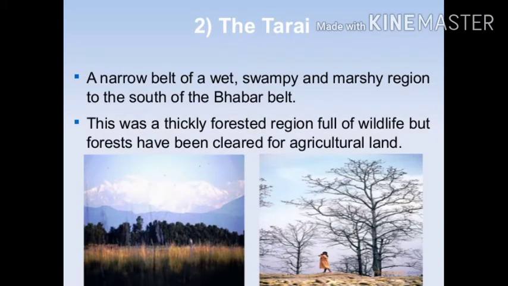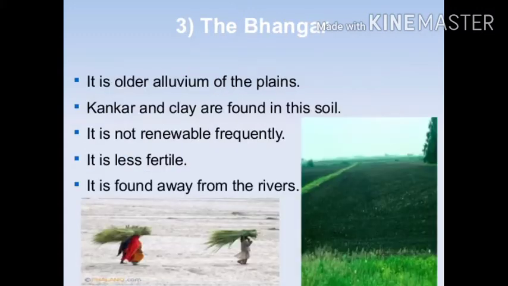Number 2. Tarai. South of Bhabar is the Tarai Belt with a width of 10 km to 20 km. Most of the rivers reappear here and create a marshy and swampy condition known as the Tarai. The next part of the northern plain is Bangar, the largest part of the northern plain, consisting of older alluvium. It presents terrace-like features and conditions.